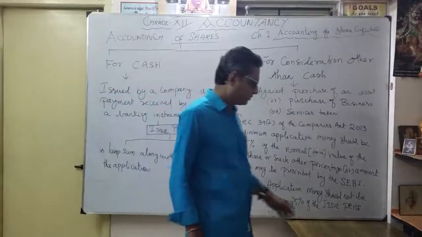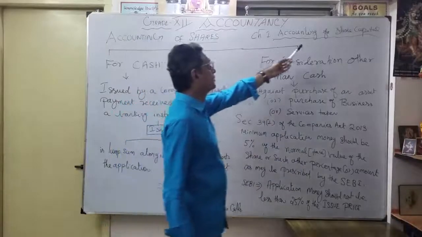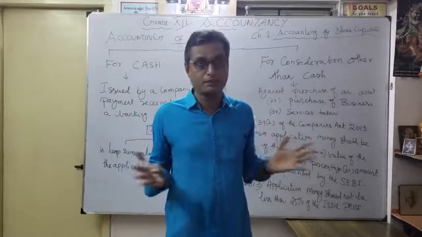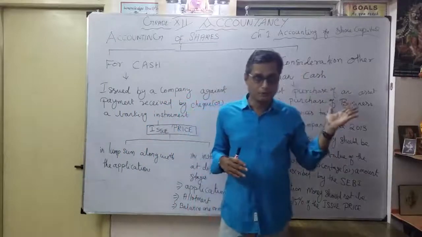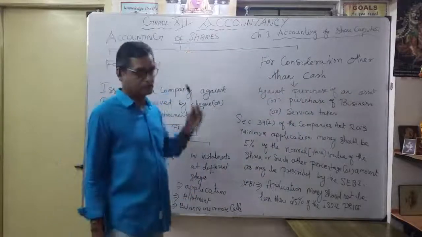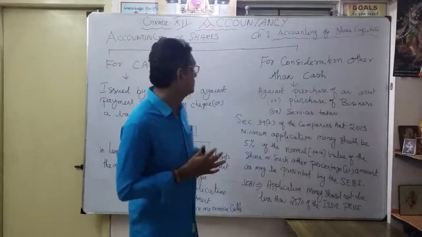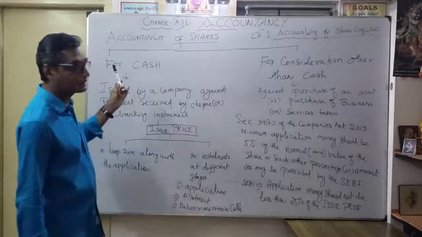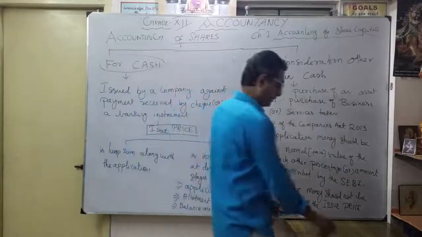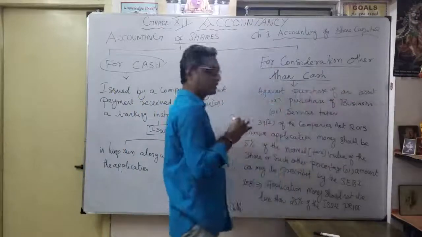See, as we have discussed till now, the heading is accounting for share capital. So far we have had a lot of discussion related to that heading, starting from the company to the classification of share capital. Now, accounting of shares: any money received from the public, how to account. There are two classifications. One is for cash, the other is for consideration other than cash. Now let's discuss one by one.